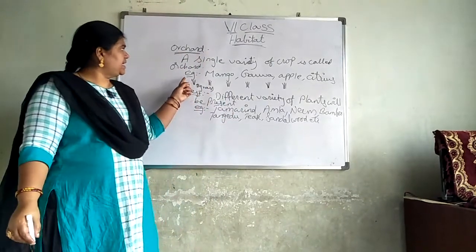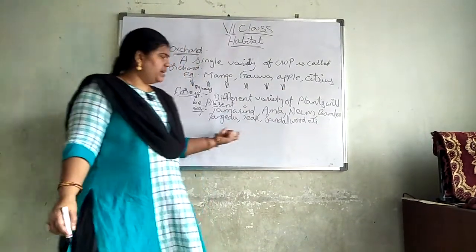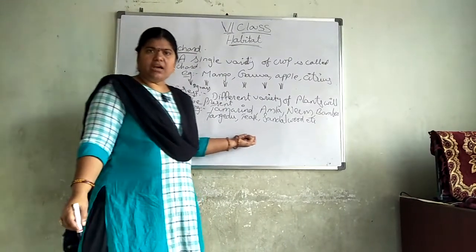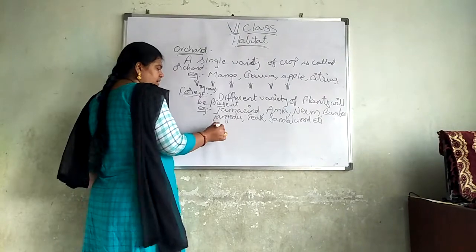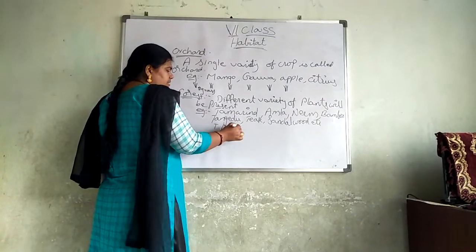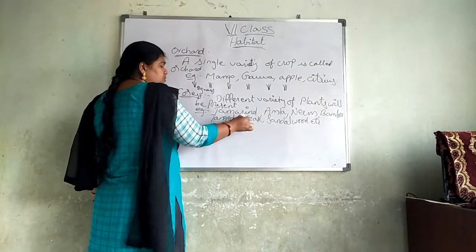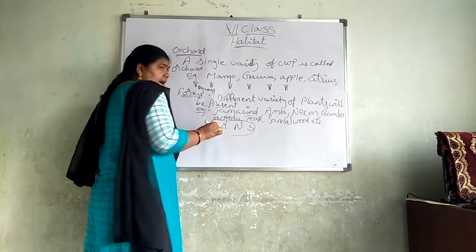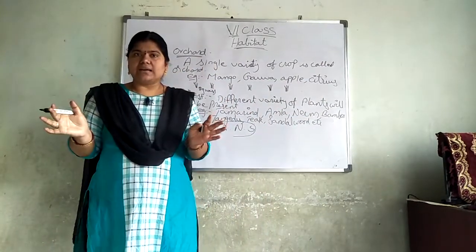Here you can see that in the orchard there is a distance between each and every plant. But in the forest I can't say they will be in order or in line, one by one. If it is tamarind, beside it you can see amla, beside this neem, beside this sandalwood. All the trees will be together and the forest will be very thick and dark.